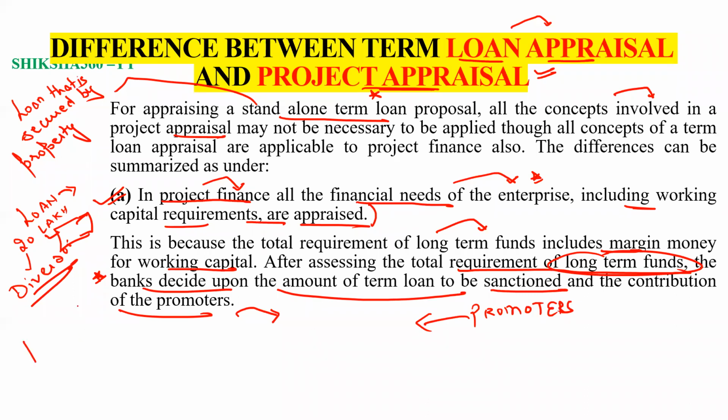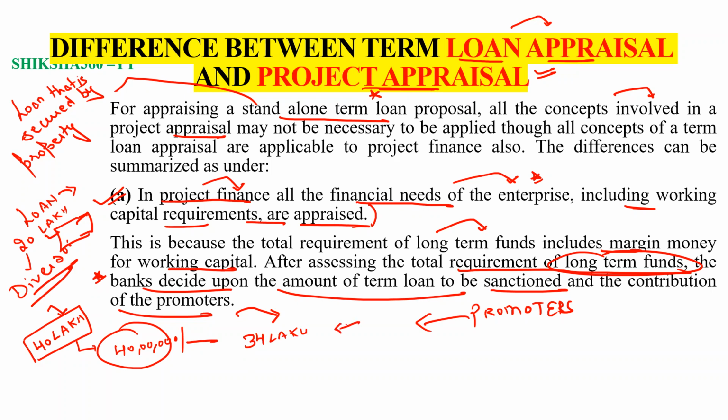Like, we can say that if you are going to purchase machinery of rupees 40 lakh, the bank will not provide you the total amount of 40 lakh. The bank will provide you 34 lakh and 6 lakh will be provided by the promoter. In this way, after assessing the total requirement of long-term funds, the bank decides upon the amount of the term loan to be sanctioned and the contribution of the promoters.